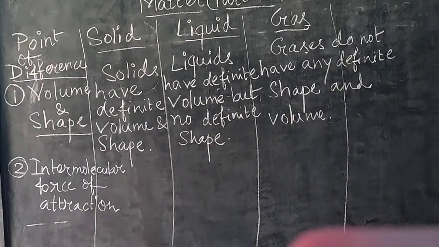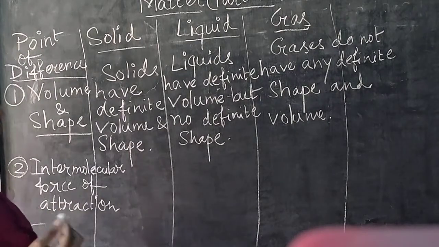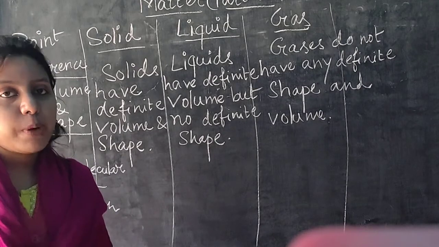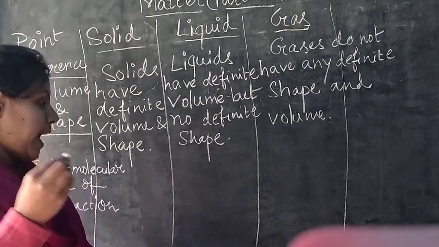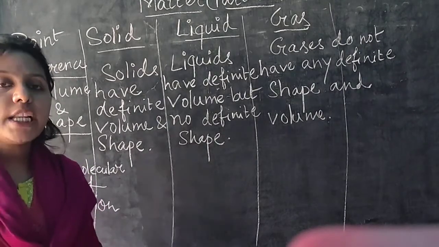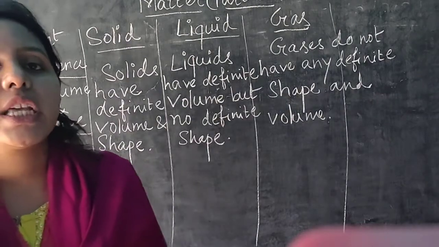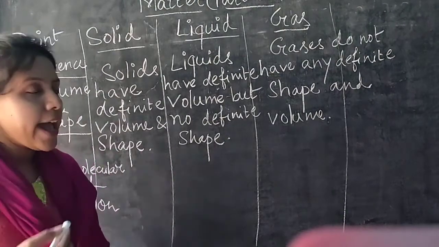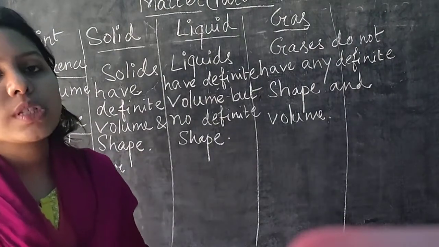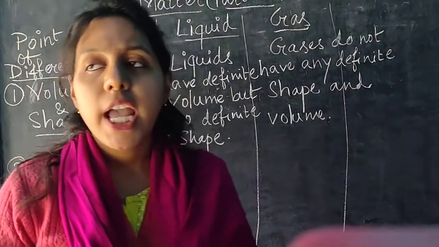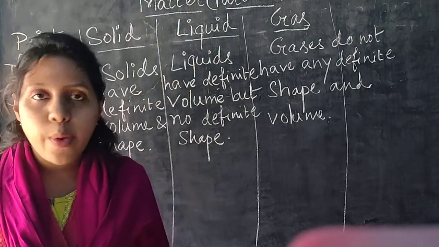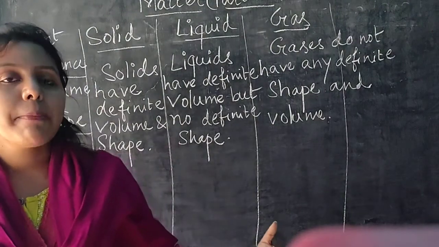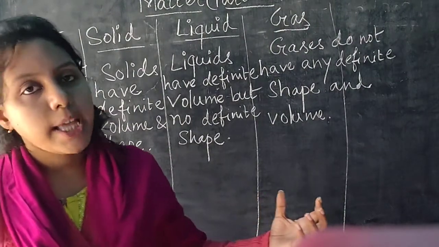Okay, so first we have to know what intermolecular force of attraction is. That also we have discussed in our previous video, that any two molecules or any two particles, whether they are atoms or molecules, always have an attractive force acting between them. If no attractive force were there, then all the particles would detach from each other.